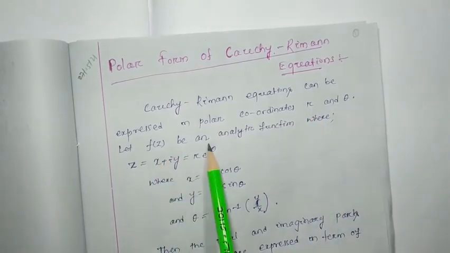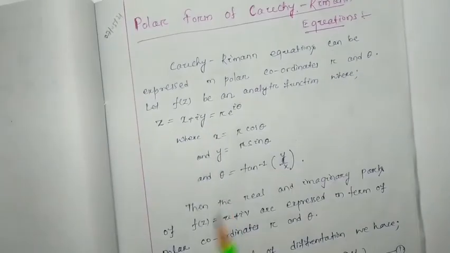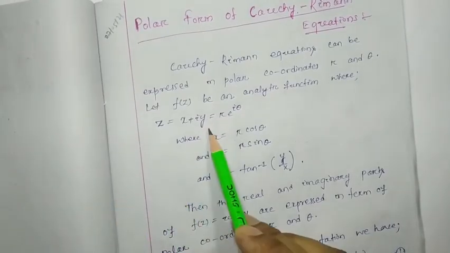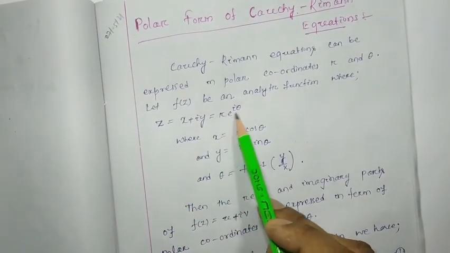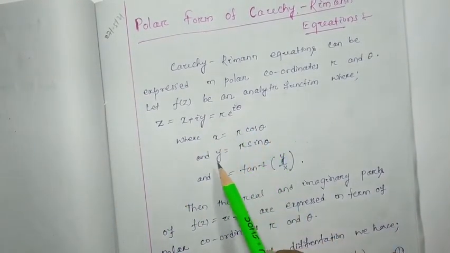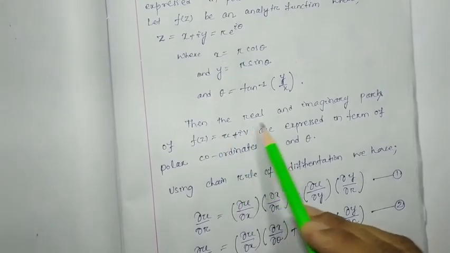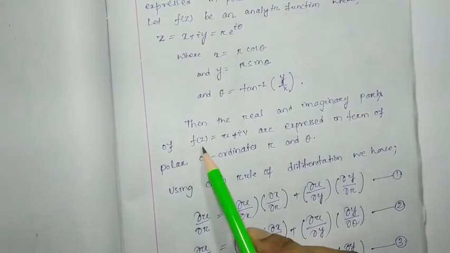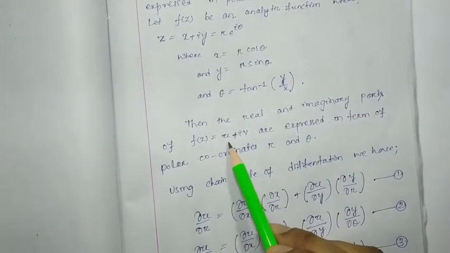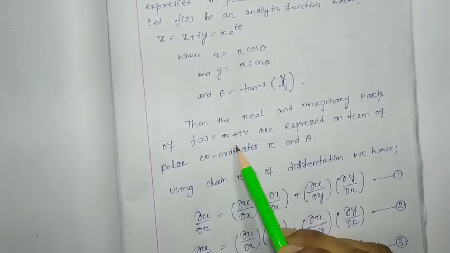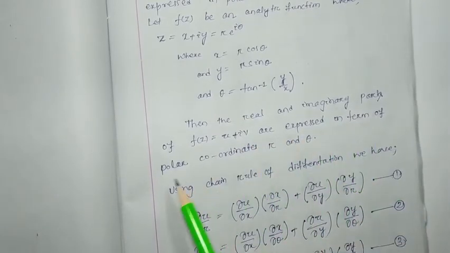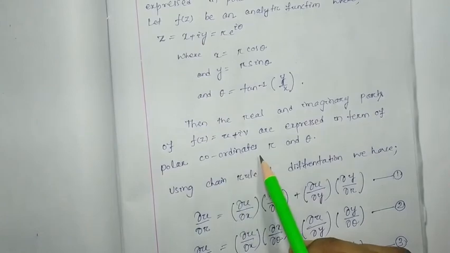Let f(z) be an analytic function where z equals x plus iy, or it can be written as r e to the i theta, where x equals r cos theta, y equals r sin theta, and theta equals tan inverse y by x. The real and imaginary parts of f(z) equal to u plus iv are expressed in the form of polar coordinates r, theta.